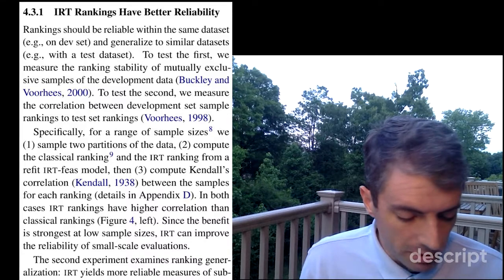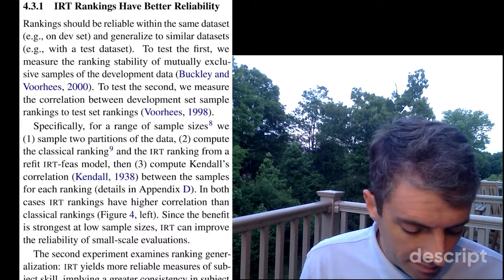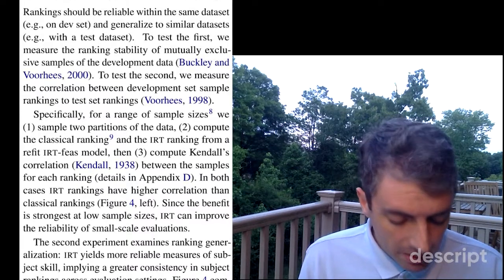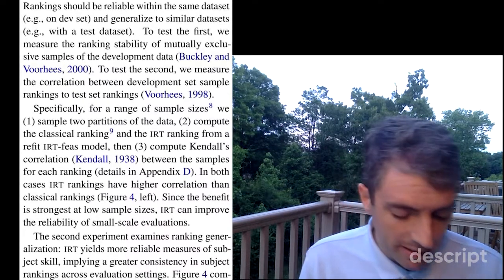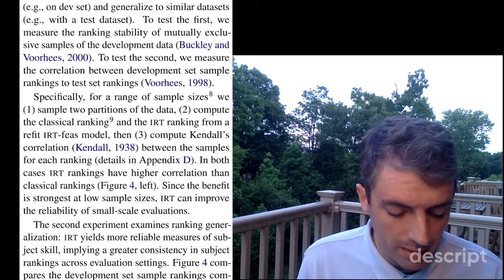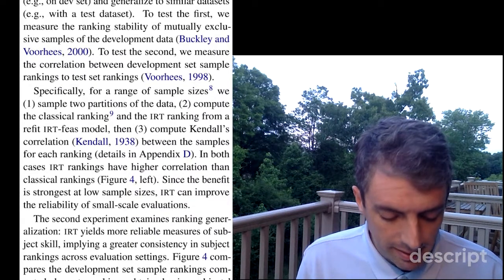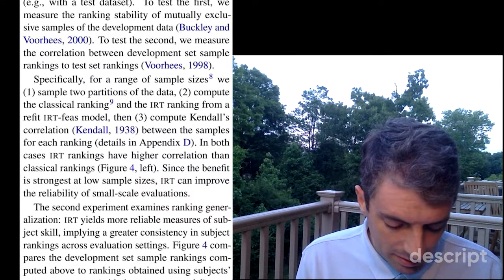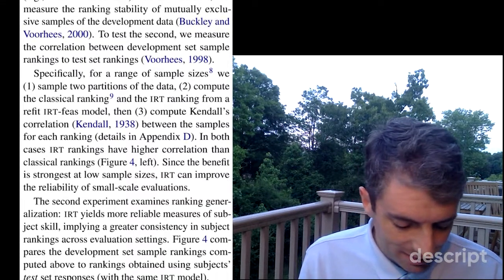Section 4.3.1. IRT rankings have better reliability. Rankings should be reliable within the same dataset, e.g. on the dev set, and also generalize to similar datasets, e.g. within a test dataset. To test the first, we measure the ranking stability of mutually exclusive samples of the development data. To test the second, we measure the correlation between dev set sample rankings and test set rankings.